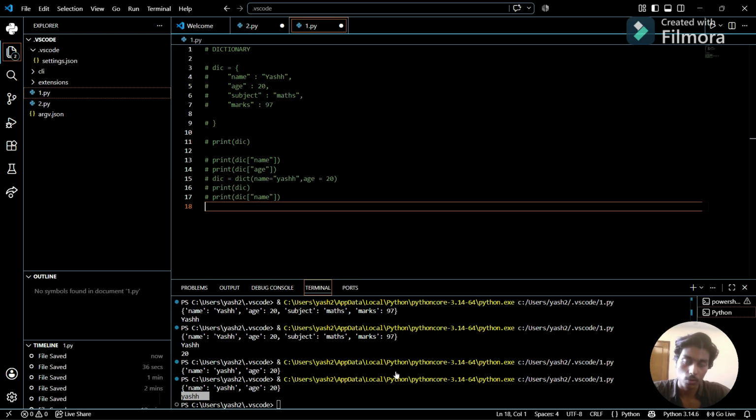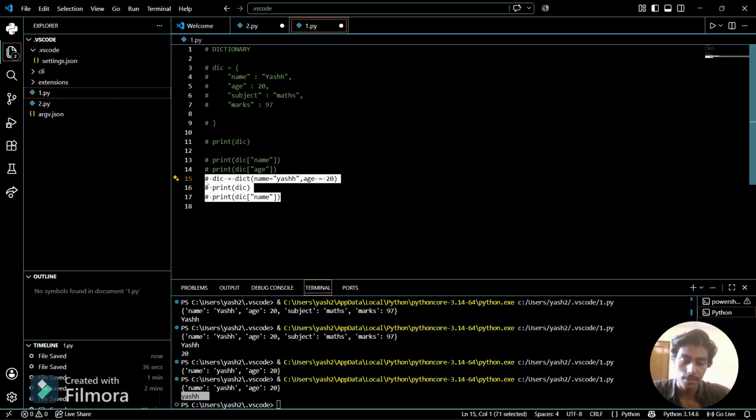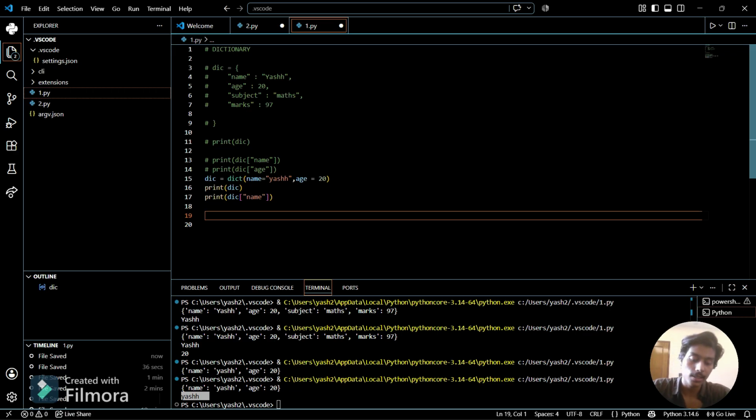So next, let's move to the next topic. Now what if I have created a dictionary at first? As we know, lists are mutable but tuples are immutable. We can't add or remove anything from a tuple once it's created. But in a dictionary we can do this. We can add things, we can remove things from the dictionary. So how do we add things in the dictionary? Because a dictionary is mutable, adding is simple.